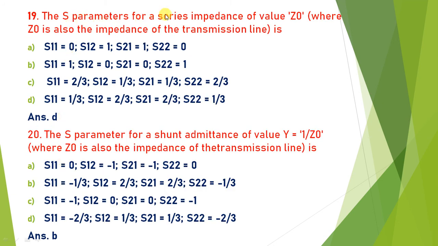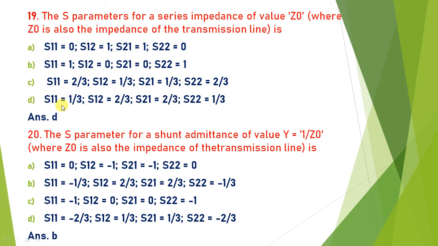Now the S parameter for a series impedance of value Z0, where Z0 is also known as the impedance of the transmission line. We have already seen that for impedance Z0, the S parameter is given by this equation. This is the complete example, and the final conclusion is that S11 and S22 both are equal to 1 by 3, S12 and S21 are equal to 2 by 3. So the answer is D.